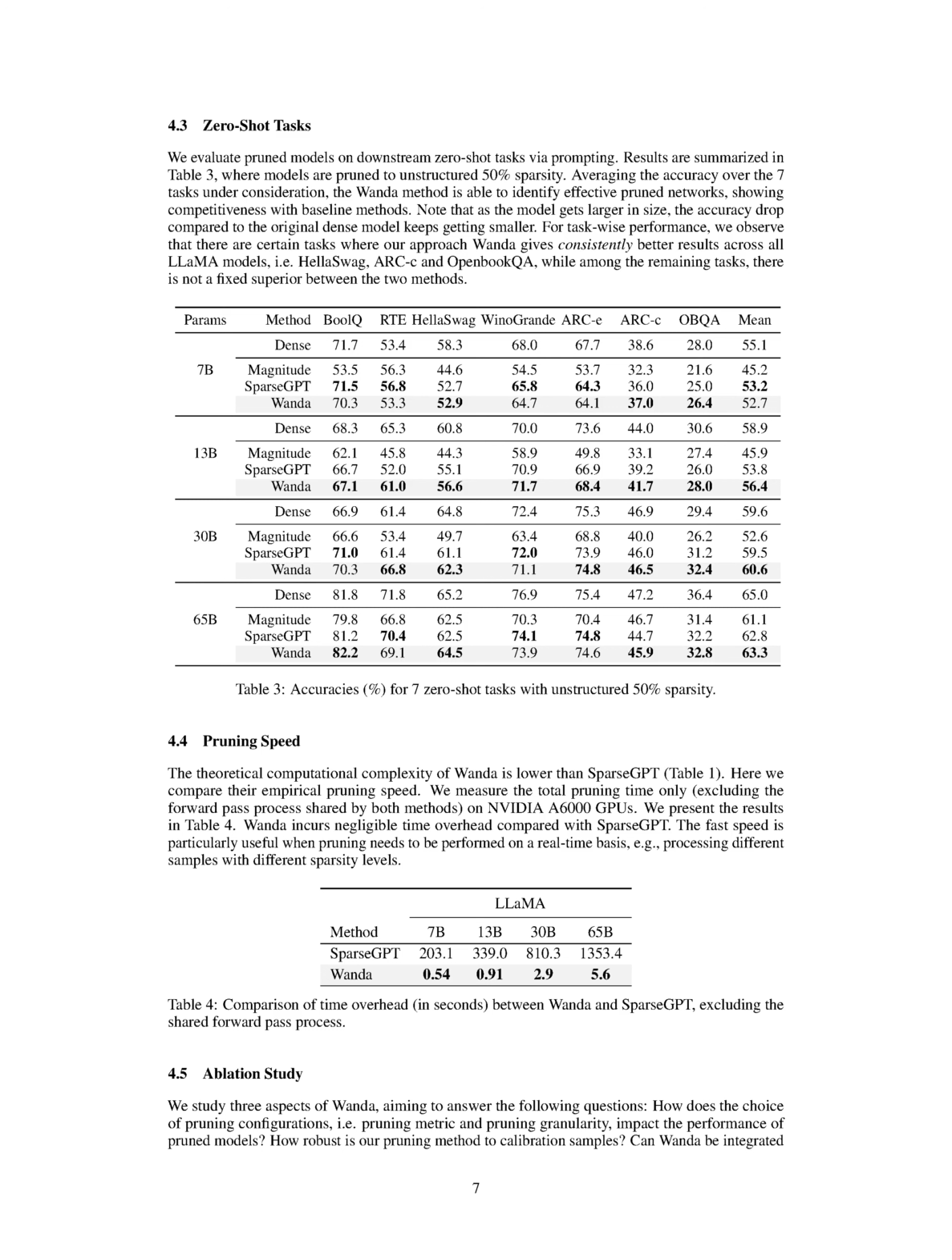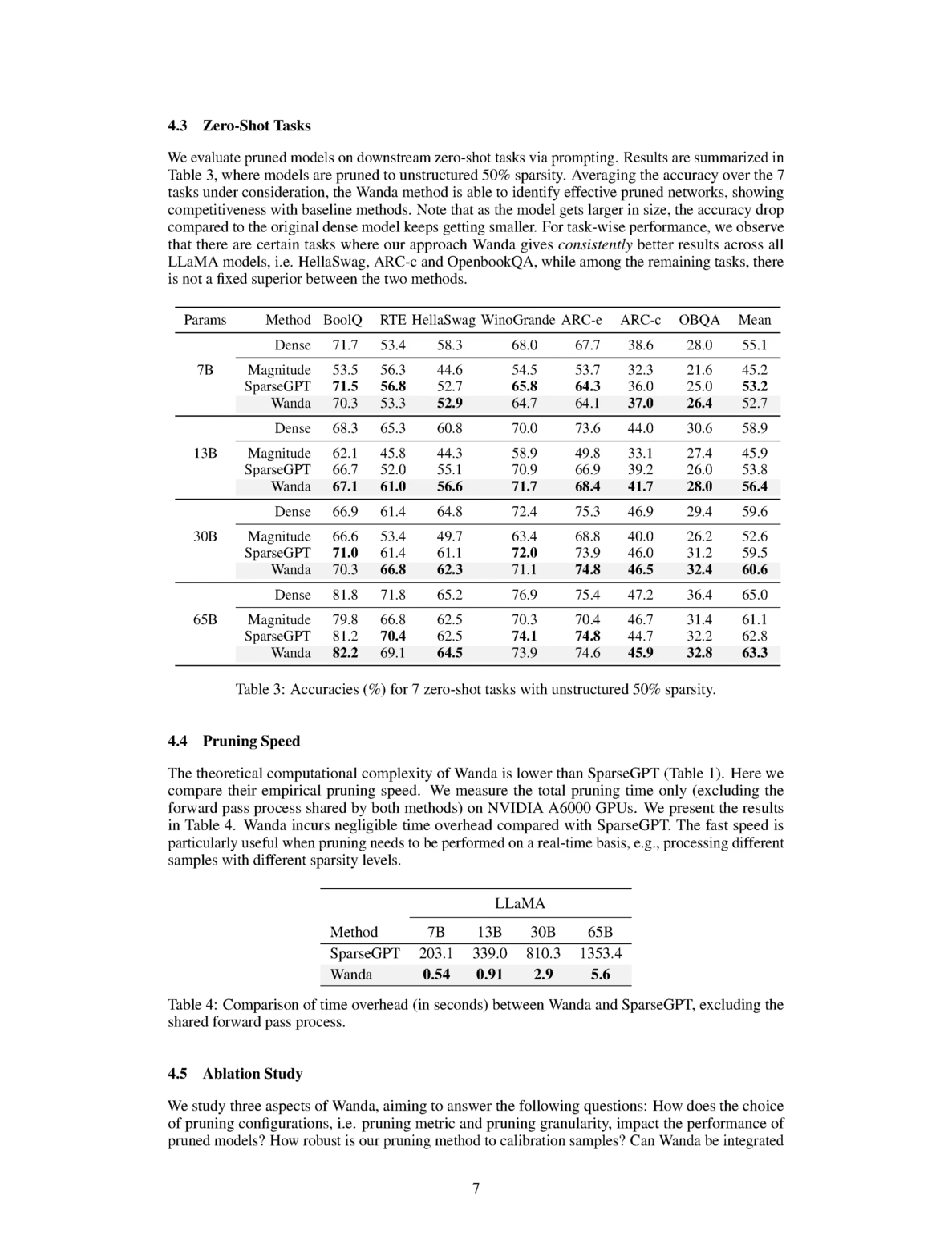Section 4.4 shifts focus to the speed at which the pruning process takes place. In theory, our Wanda method has a lower computational complexity than another method, SparseGPT. To test this, we compared their actual pruning speeds. We timed only the pruning process itself, excluding the shared forward pass process, on NVIDIA A6000 GPUs. The results, presented in a table, show that Wanda has an almost negligible time difference when compared with SparseGPT. This quick speed is especially useful when pruning needs to be done in real time, like when we need to process different data samples with varying levels of sparsity.